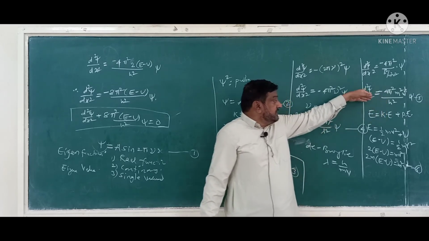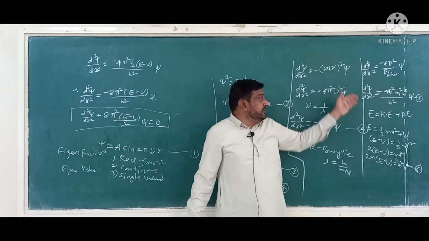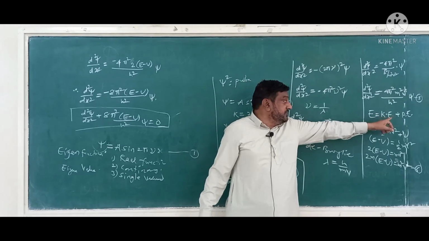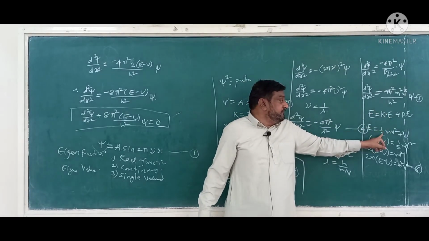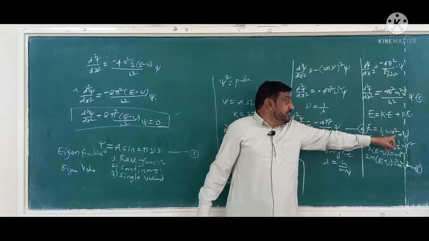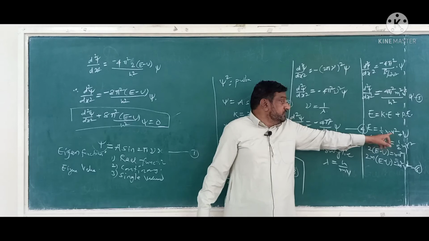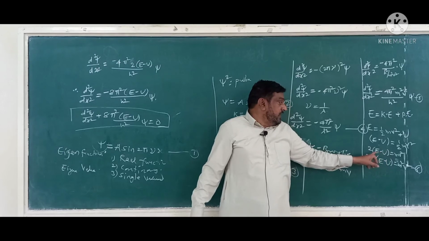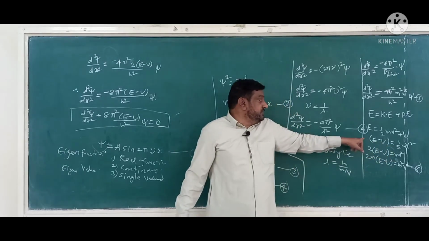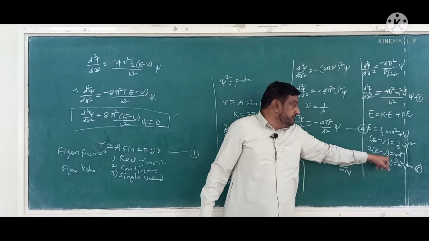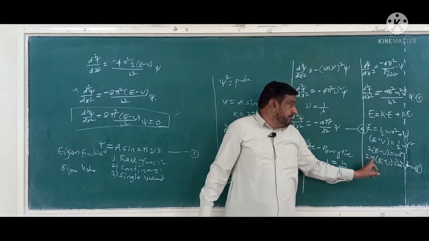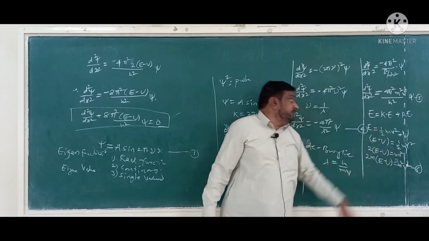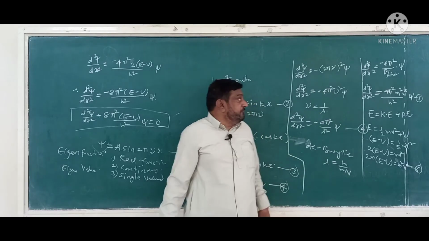Now consider that the total energy associated with that electron is given by E, and this energy is composed of kinetic energy and potential energy. Kinetic energy can be given as half mv square. Suppose potential energy is represented by capital U. Then rearranging, we get E minus U equal to half mv square, or 2 into E minus U equal to mv square. Multiplying by m, 2m into E minus U equal to m square v square.